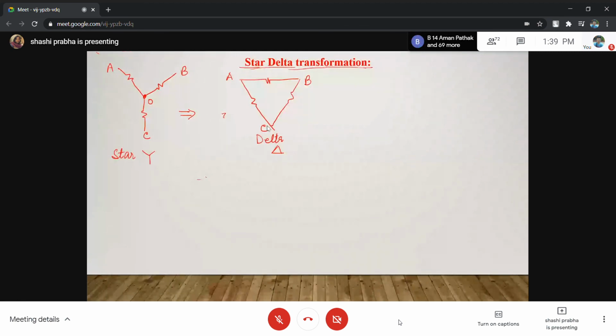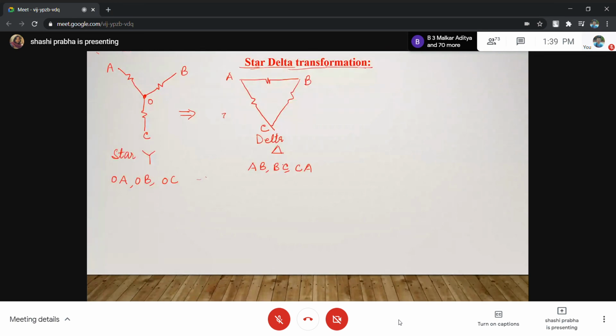There are certain applications where we need to convert star to delta or delta to star. This branch is called OA, this is OB and this is OC, and this is AB, BC and CA.